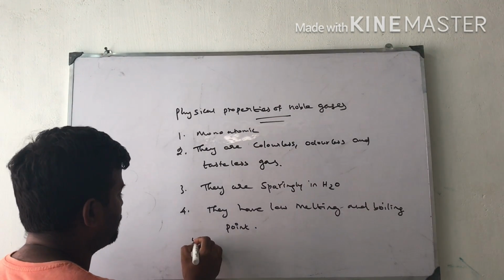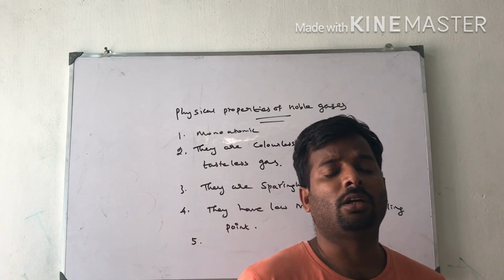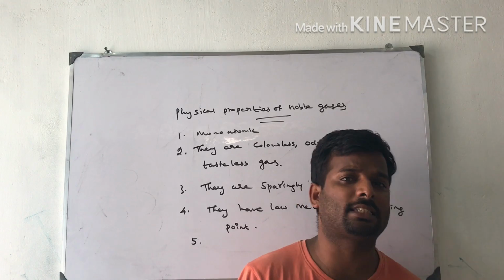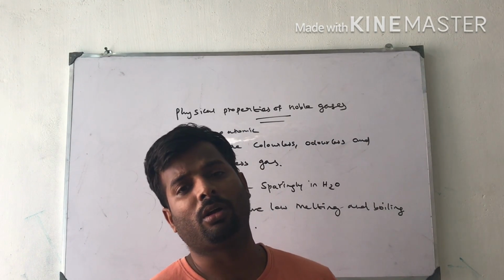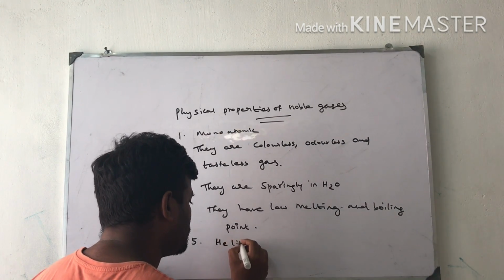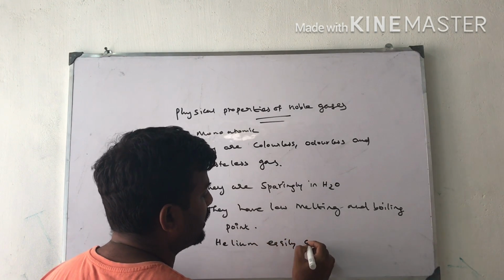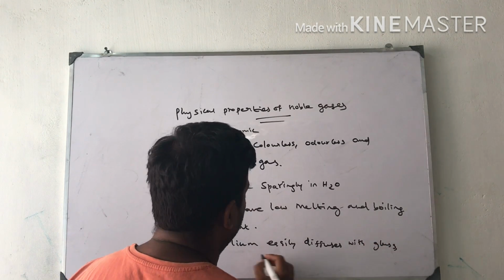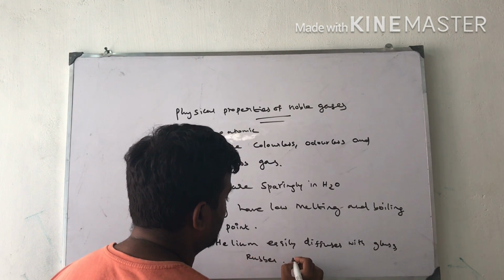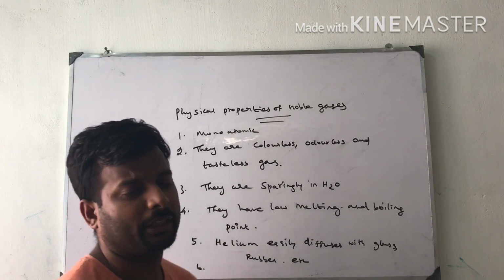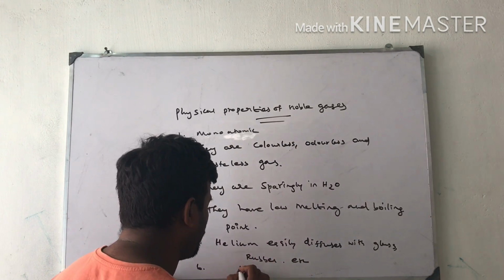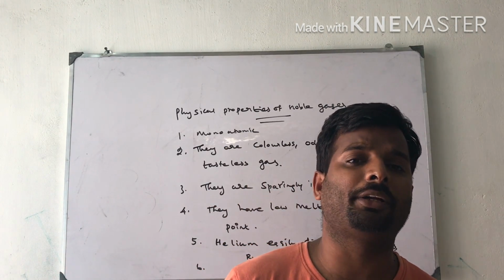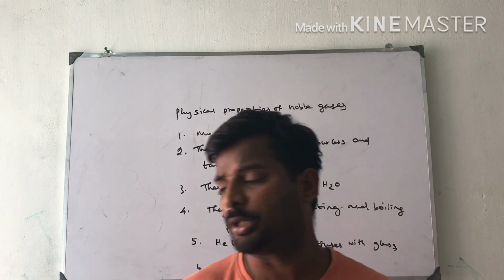Fifth point. Helium shows some unusual diffusion through laboratory materials like rubber and glass, so it easily diffuses through glass, rubber, etc. The boiling point of helium is 4.1 Kelvin, the lowest boiling point of any species in the periodic table.